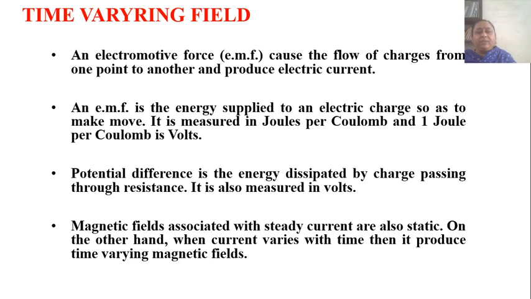So magnetic fields associated with steady current are also static. On the other hand, when current varies with time, then it produces a time varying magnetic field.